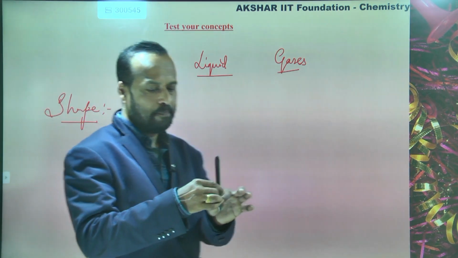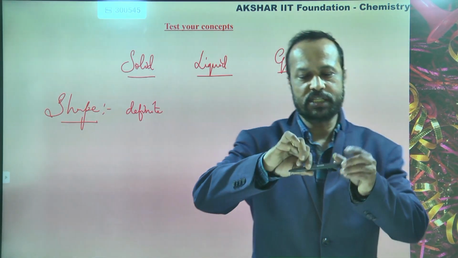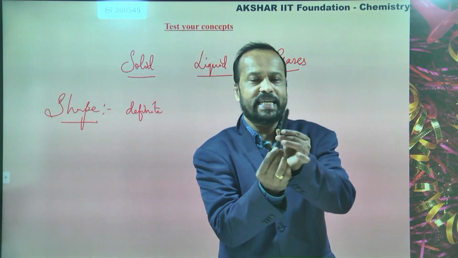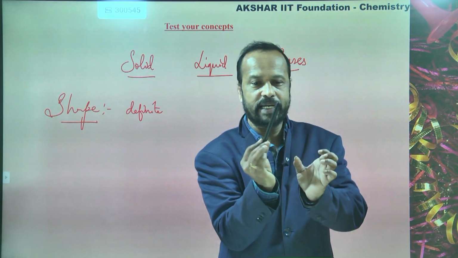See, this is a pen. What is the shape of this pen? It is a cylindrical shape, a cylinder. You know cylinder?